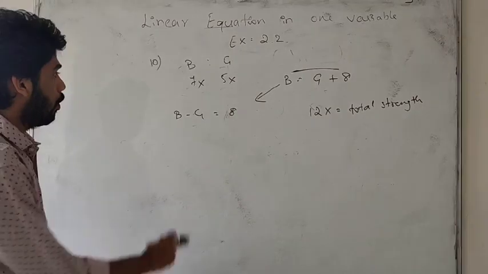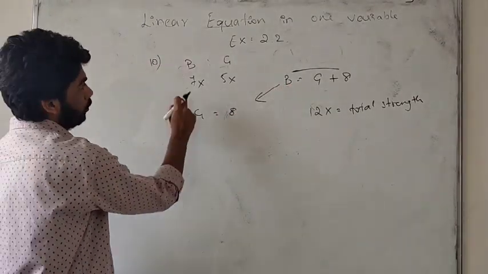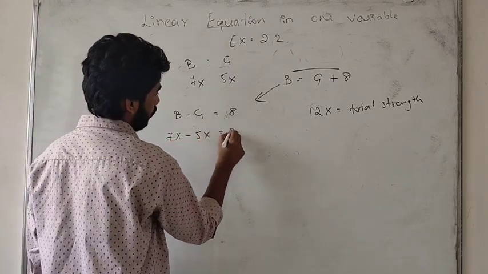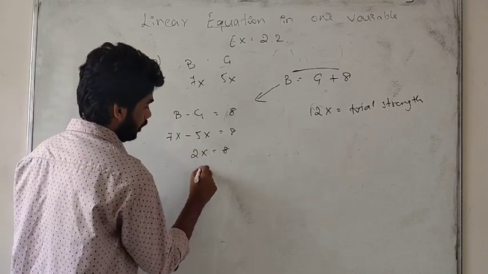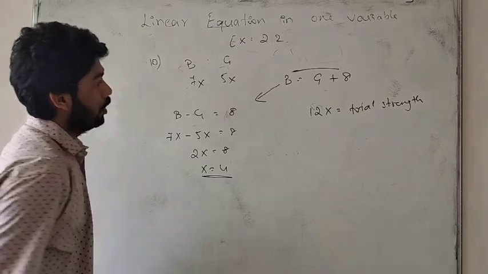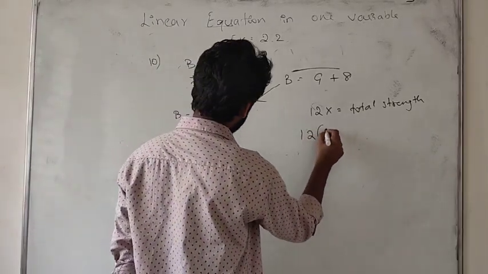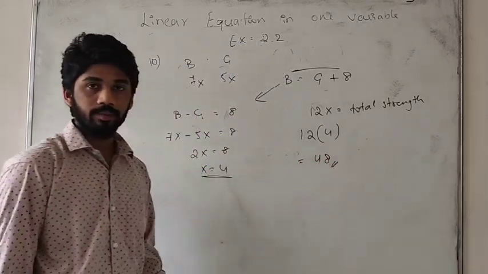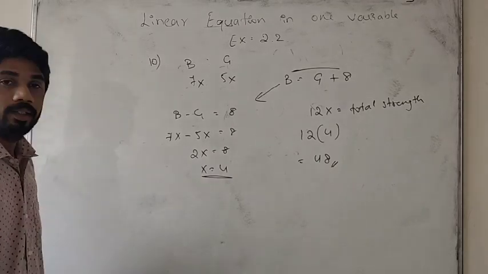So 7x minus 5x is equal to 8, so 2x is equal to 8. So x is equal to 4. So total strength is 12 into 4, which is 48. Okay, it's very easy. You can write it in this way. Understand the concept.